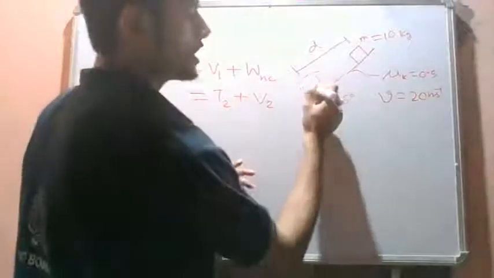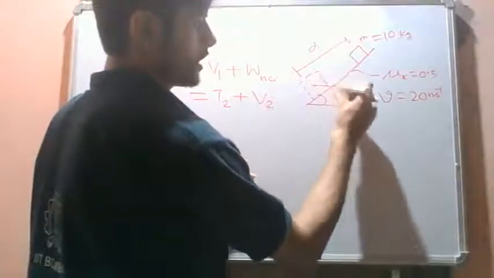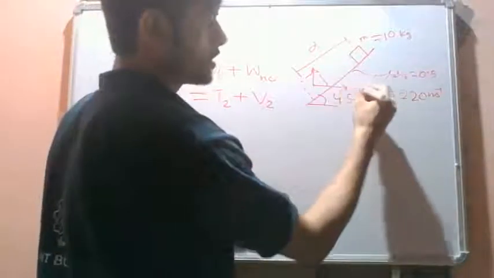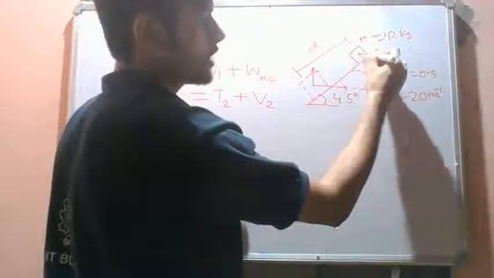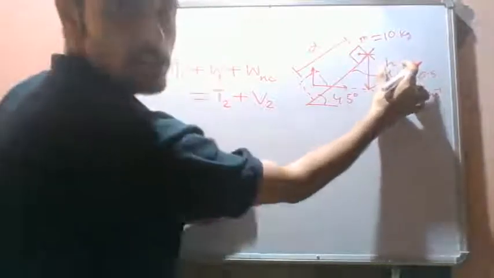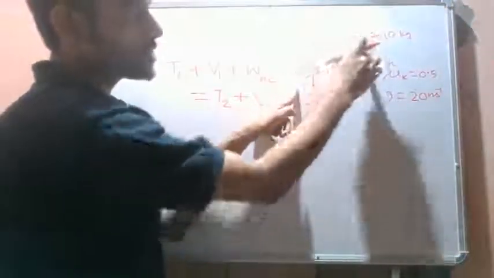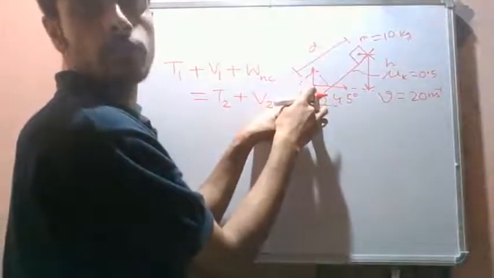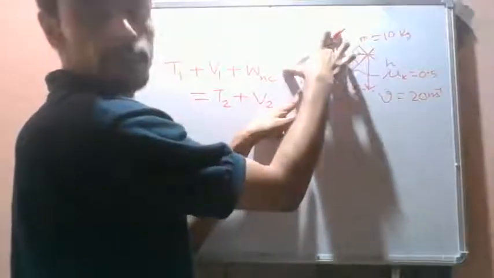So let's say we take our coordinate system like this. In this position the vertical coordinate is 0, whereas in the initial position the vertical coordinate is, let's say, h. This h can be related to the displacement, so d cos 45 degrees will be h. This d is the total displacement of the particle, the distance traveled. The particle finally reaches this point, where we have attached our coordinate system. So d cos 45 degrees gives our vertical height.